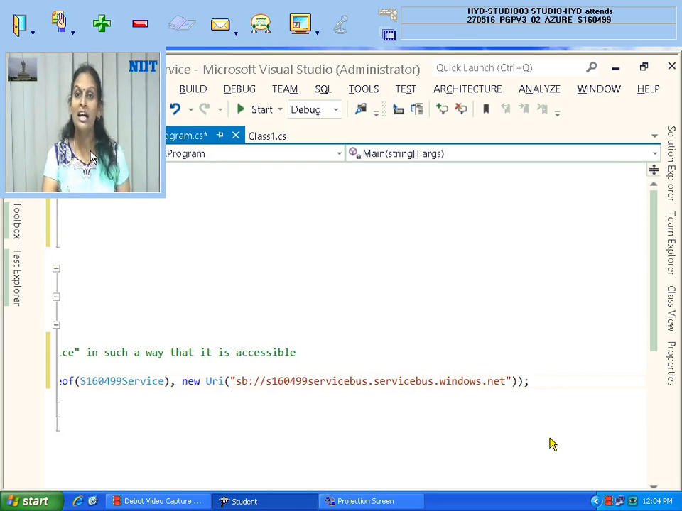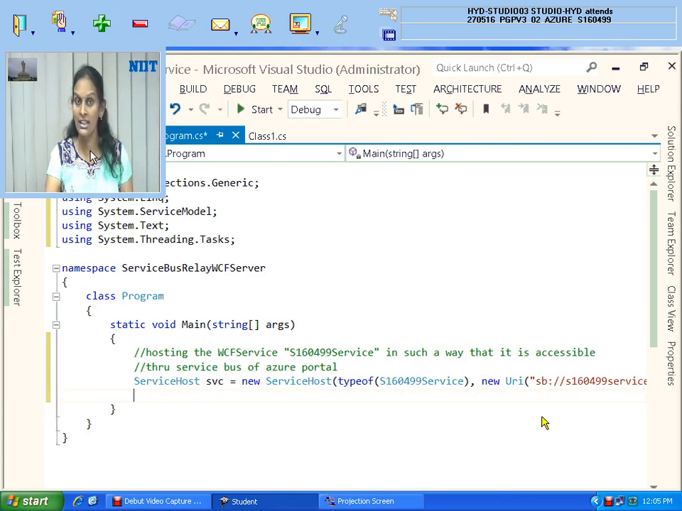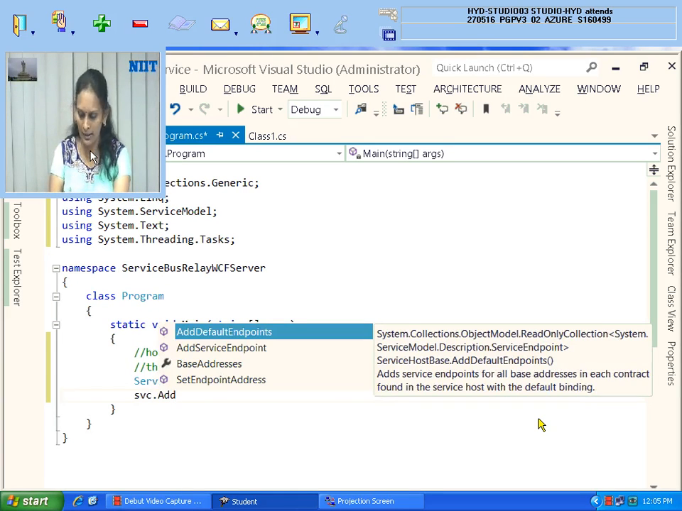It means I'm hosting my service in such a way that if the request is coming over this service bus, it is accessible only through the service bus. That is the way you are mentioning. It is not yet hosted. For hosting, AddServiceEndpoint will be there, where contract, binding and address should be given. So how will you do it? svc.AddServiceEndpoint. As usual, what I told in the last class, that one only.